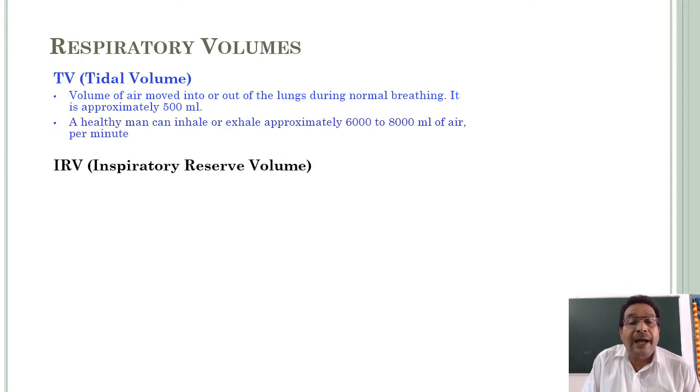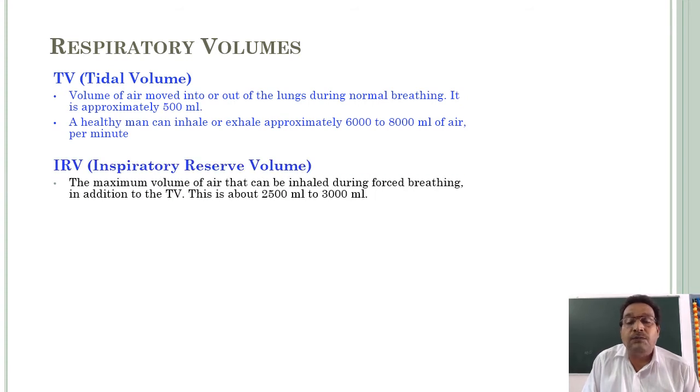Next, IRV means inspiratory reserve volume.